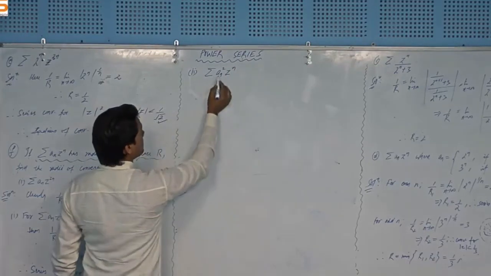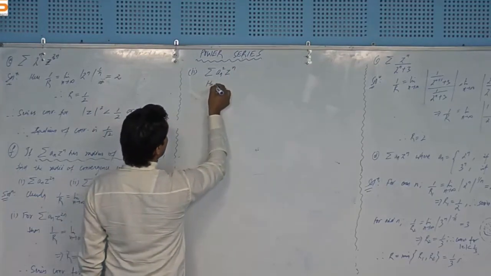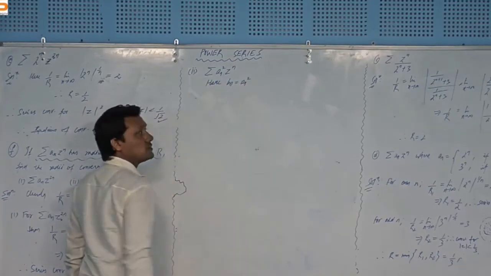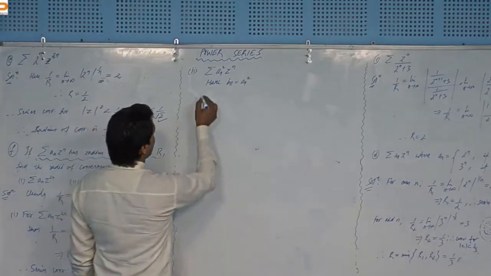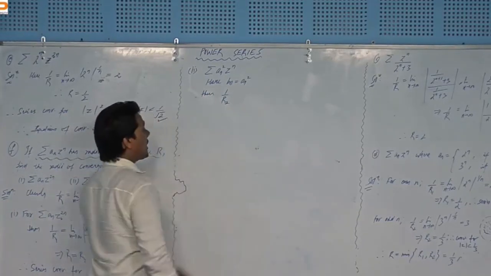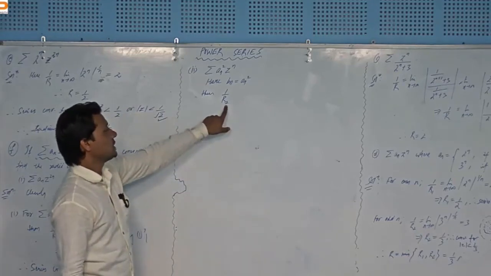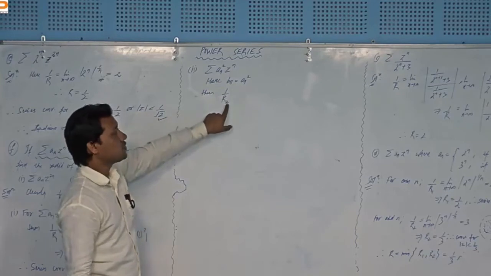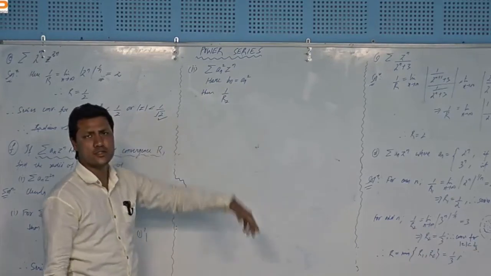So you should notice that this is not a n, this is a n square. So here, b n equals a n square. I am calling it b n, right? Okay. Then 1 over R2, and this time R2 will be the radius of convergence of this series. Why? Because this is z to the power n only, so we can say that this number R2 will be the radius of convergence.